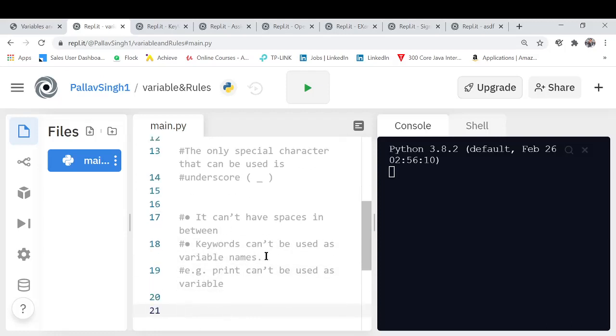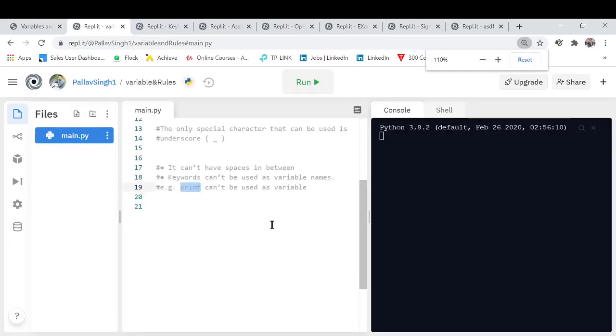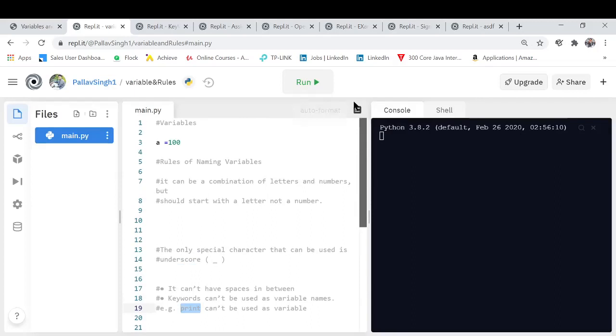Keywords can't be used as variables. What are those keywords? Like print, scan, which already have a predefined meaning. These are called keywords, and we can't use them as variable names. Our system gets confused by it. So that was the first point: what variables are and what the naming conventions for them are.